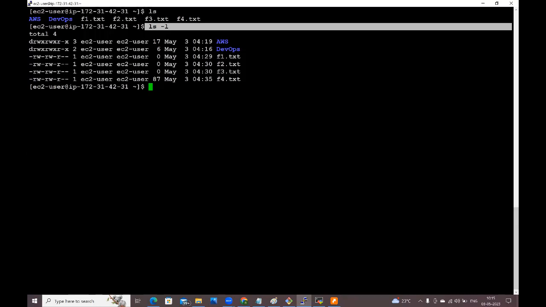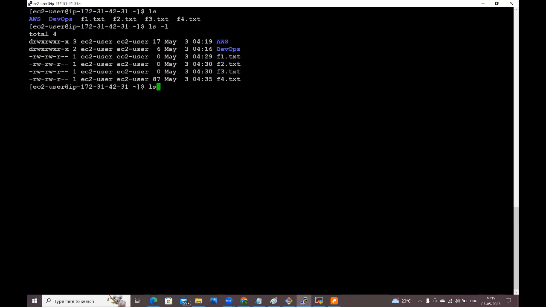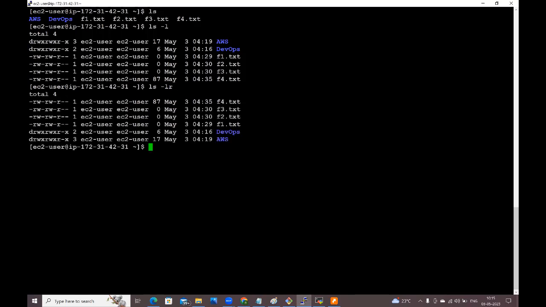If we want to reverse this long list, I want to get f4.txt first, next f3, and AWS at the bottom. Here we can do ls -lr, reverse long list. Enter. See guys, first you are getting f4, f3, f2, f1, DevOps, AWS.